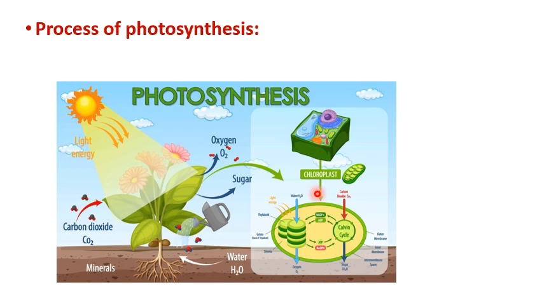Whatever food is produced is primarily produced in the leaves. Am I right? The food production takes place in a leaf. We all know that. Water and minerals from the soil are absorbed by the root. The root helps to absorb water as well as minerals and transport them to the leaves through vessels. Carbon dioxide reaches the leaves through stomata. What are stomata? These are small pores on leaves which are surrounded by guard cells, right?